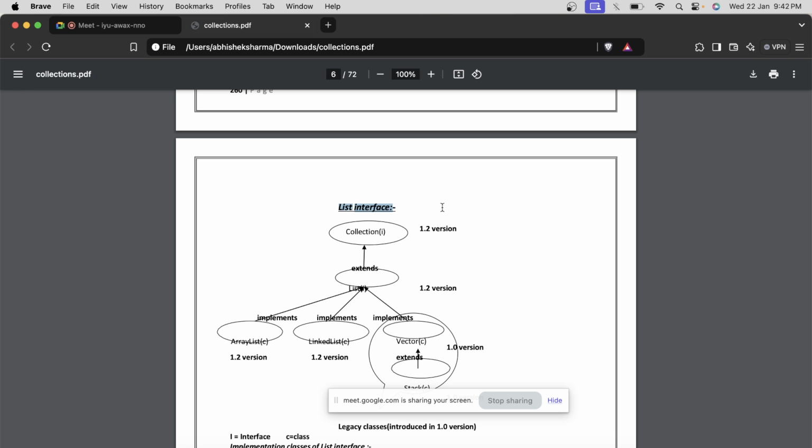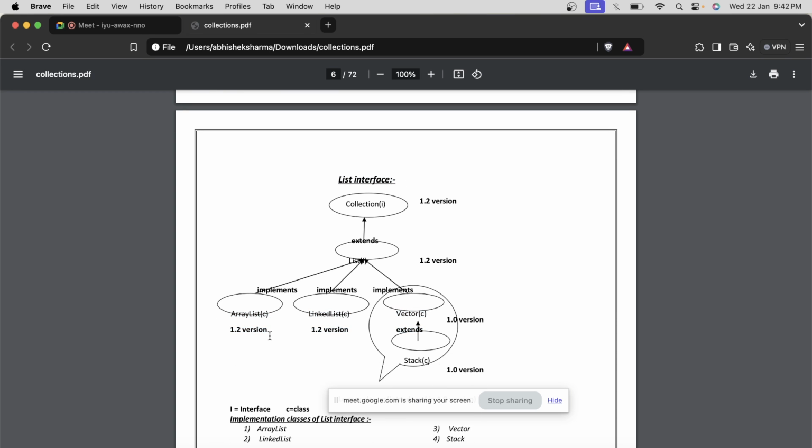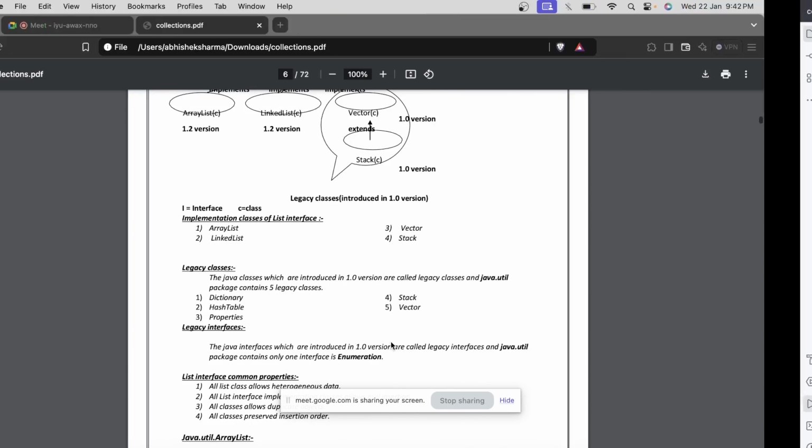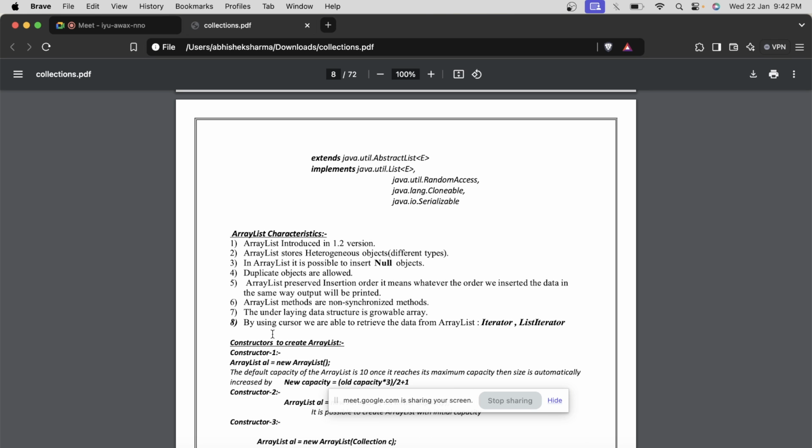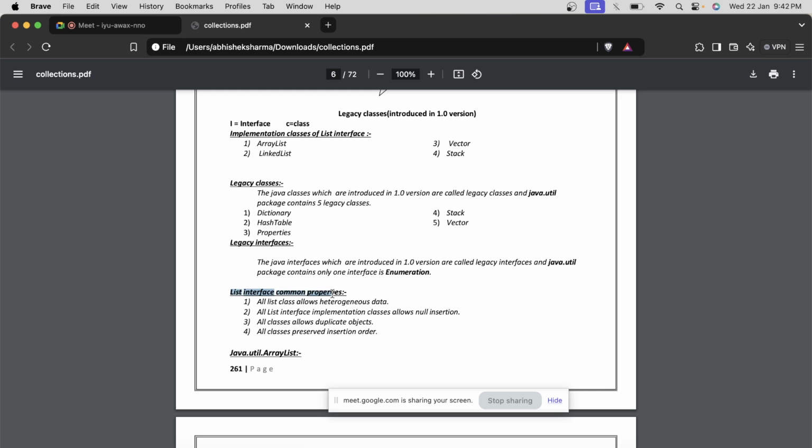In the list interface, it forces you to implement some methods. That's what interfaces are for, and the child classes need to implement those methods. So some interfaces force their child classes to implement certain methods. Every interface like list, set and map has some features spread across all their child classes. So you will see over here the characteristics of array list, but also the list interface common properties.